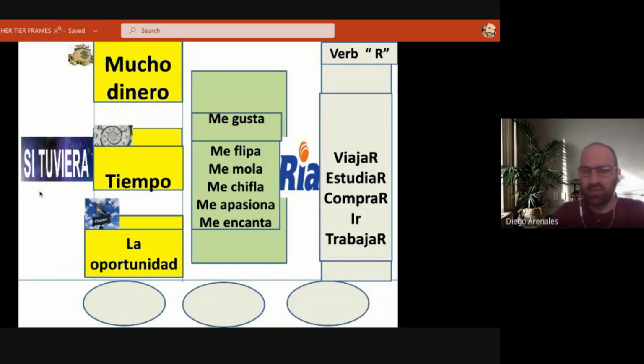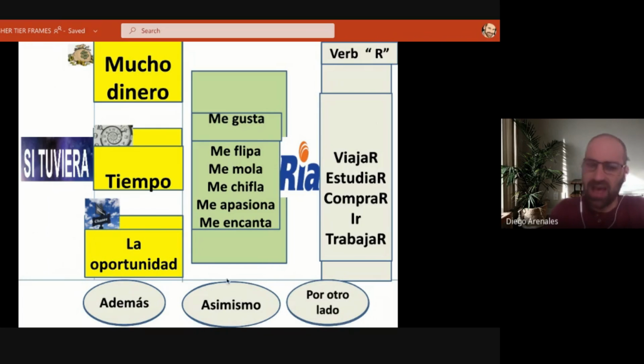So again, these 3 columns, si tuviera, mucho dinero, tiempo, and la oportunidad, and then what is called the conditional, plus the verb ending in R, is going to give you an amazing opportunity to get really good marks. Remember, to start the new sentence, just use also in Spanish, like además, asimismo, and por otro lado, on the other hand. So let's now jump into some examples and how you can use this in your writing and your speaking as well. Let's do it. Vamos.